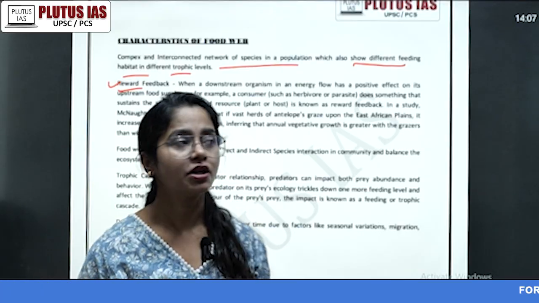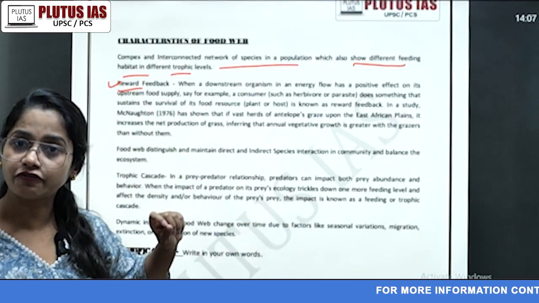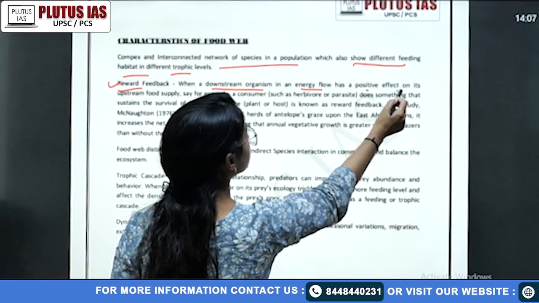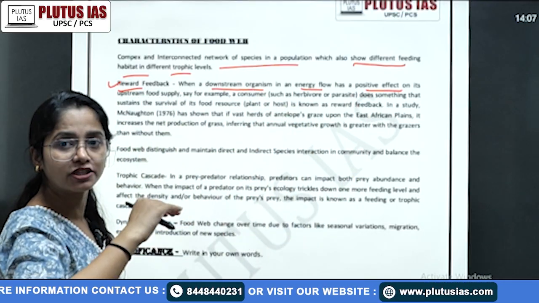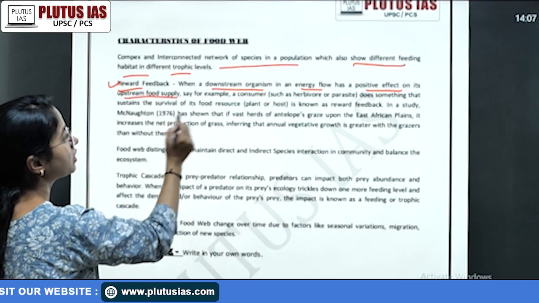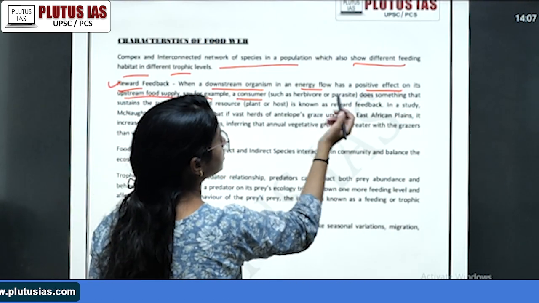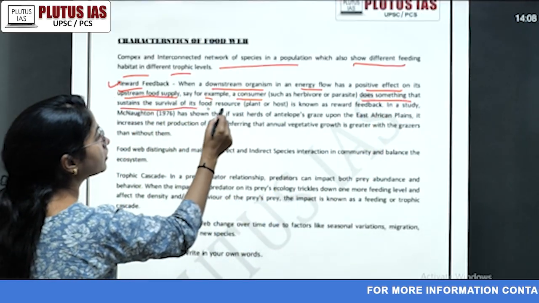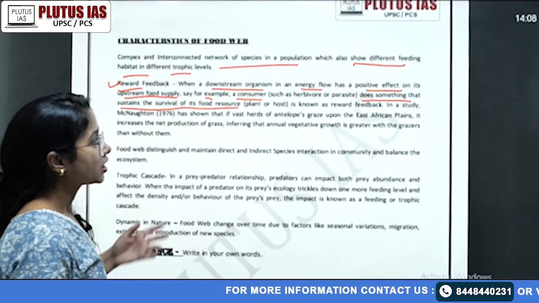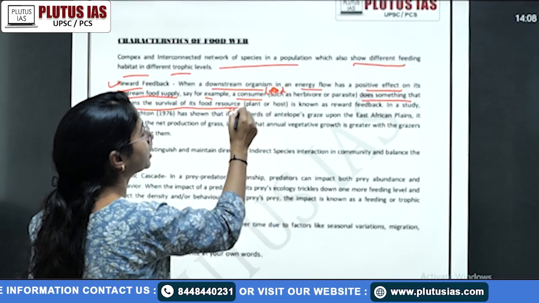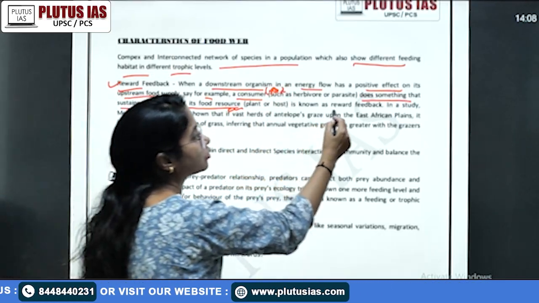There are only two concepts here, and that is something called your reward feedback. So this is what is written here: when a downstream organism and energy flow has a positive effect, downstream meaning the one for which that is food, that resource actually, on its upstream food supply. Say, for example, a consumer such as a herbivore does something that sustains the survival of its food resources. Like we just explained, the consumer is your fox, and your resource is the rabbit or plant again. This is known as your reward feedback.